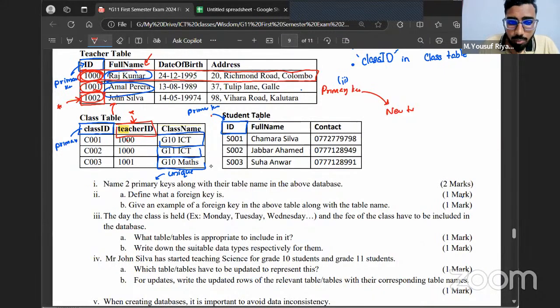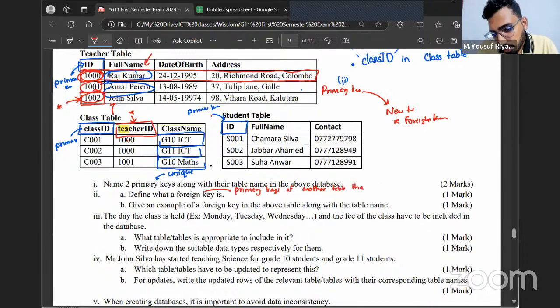So when you mention the primary key of a table in another table, in a new table, this will be called a foreign key. Based on that, any foreign key you come across is a primary key of another table. Always keep in mind, foreign keys are primary keys of another table.